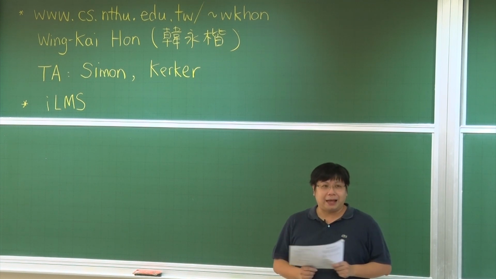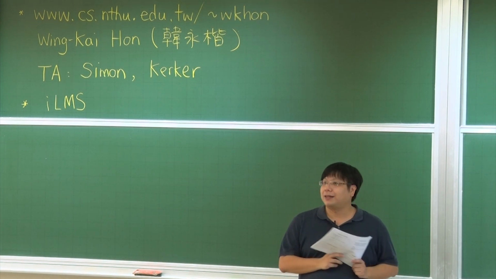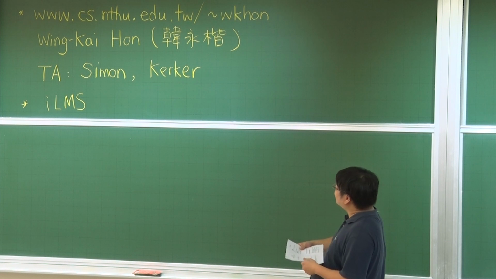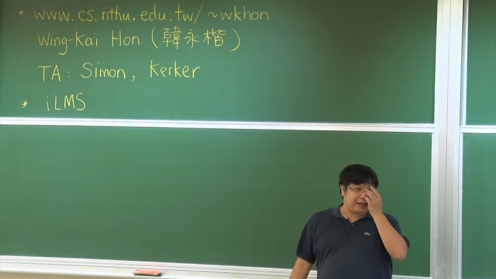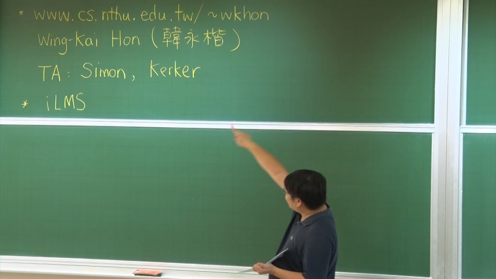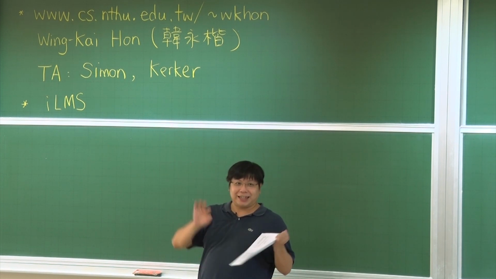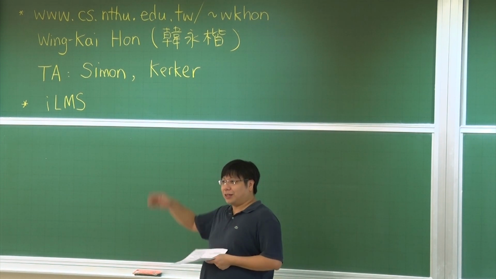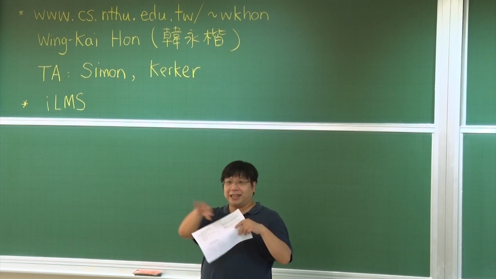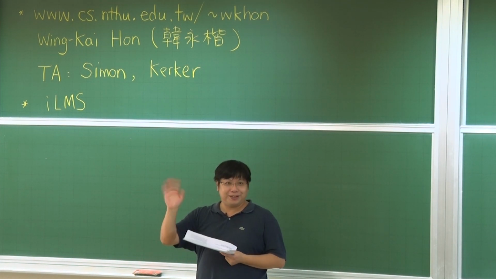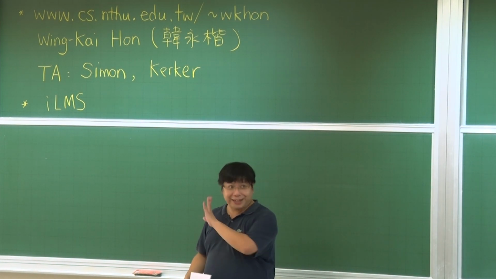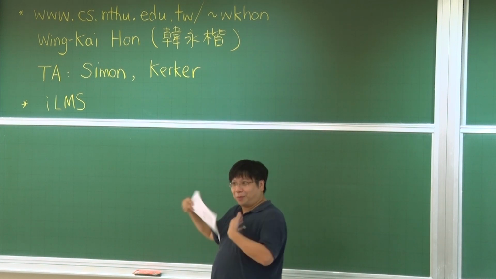Okay, so for this course, let me give you some basic information. We have some lecture notes that you may download from my course webpage. It is easy to get as long as you remember my name. My name is Wing Kai Hon, and you can write me emails and just call me Kai. So, dear Kai, that's okay. No need to write dear teacher or whatever. Dear Kai, that's what I want.